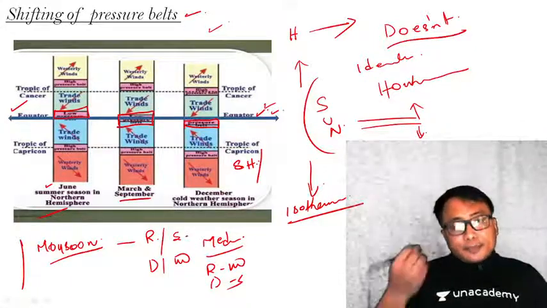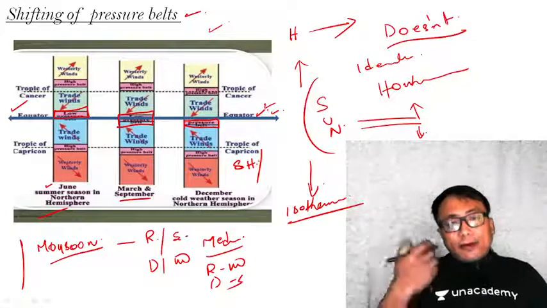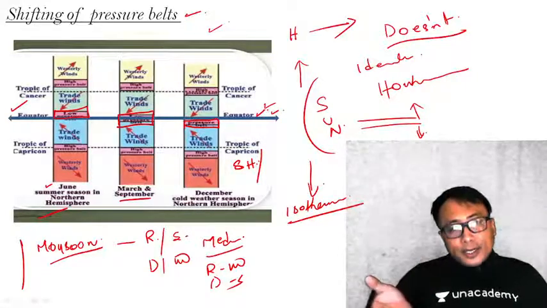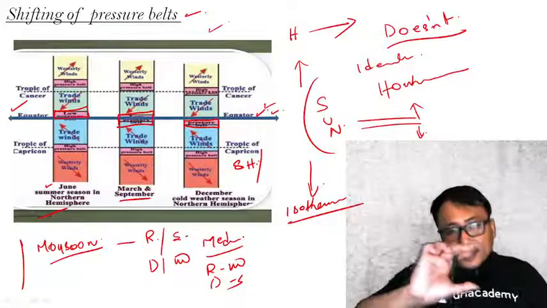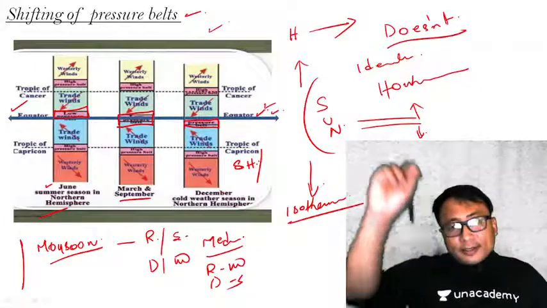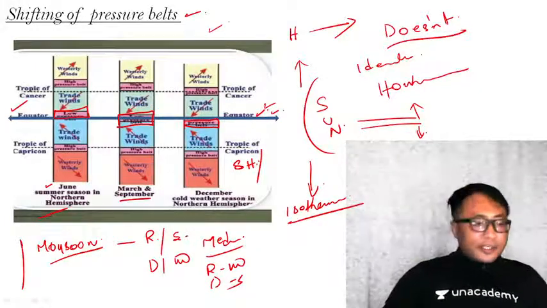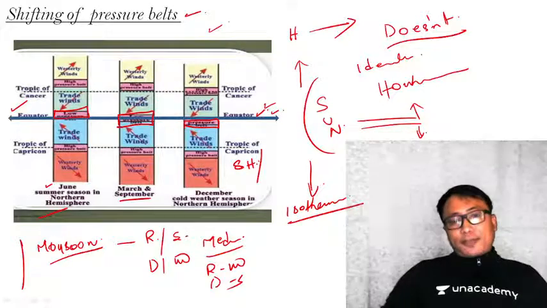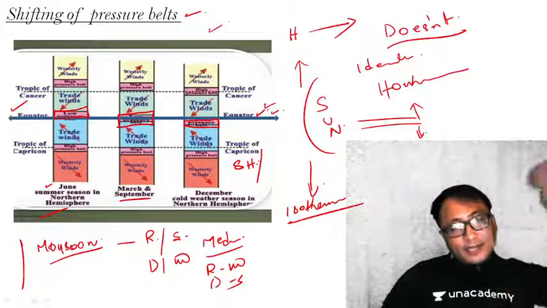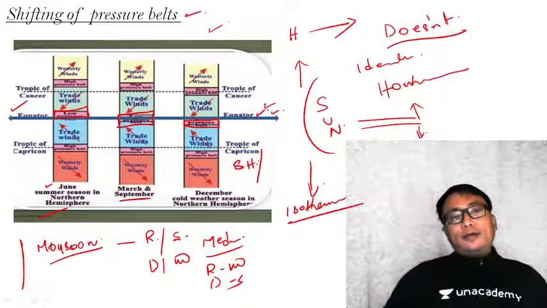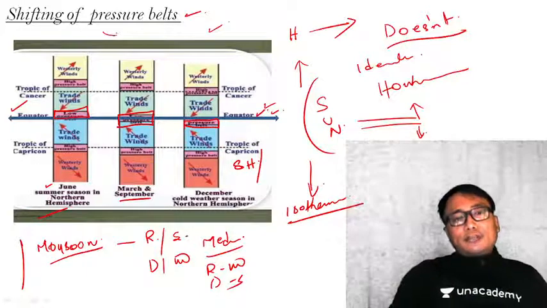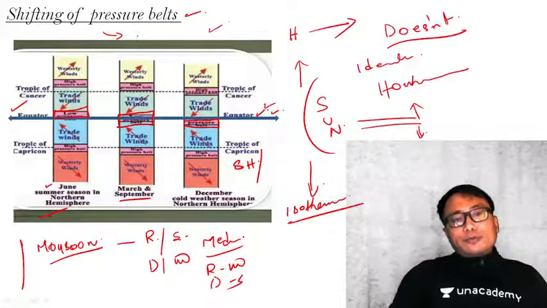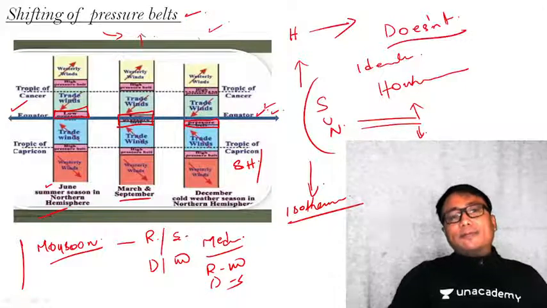What is specific heat? The amount of heat that is required to increase a unit of mass by a unit of temperature is known as specific heat. Now, specific heat of water is much higher as compared to land, which means it requires more energy to raise the temperature of water as compared to the land.